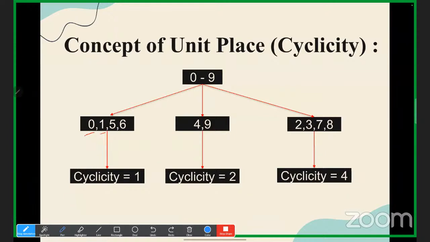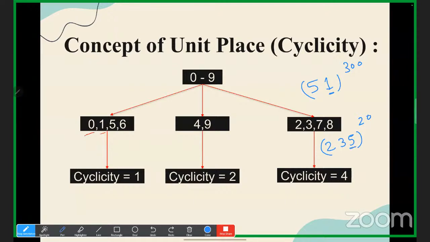For example, I have 51 to the power 300. So 1 is at the unit place. Or I could have 235 to the power maybe 20. So again, I have 5 at its unit place.